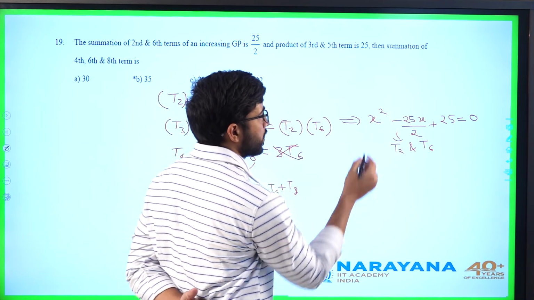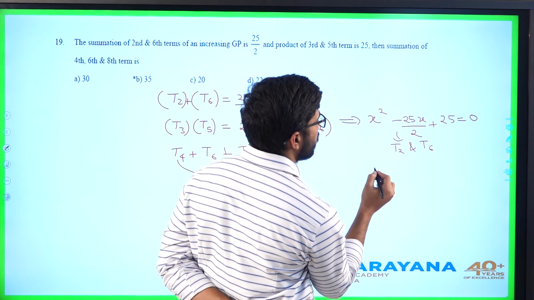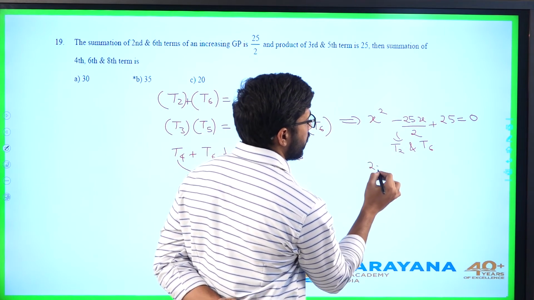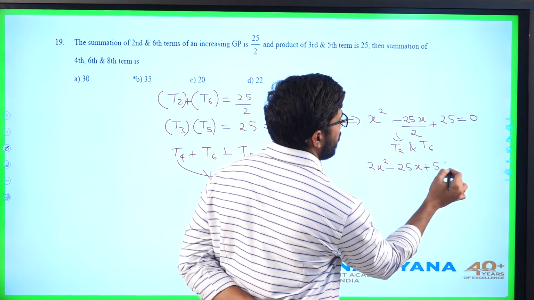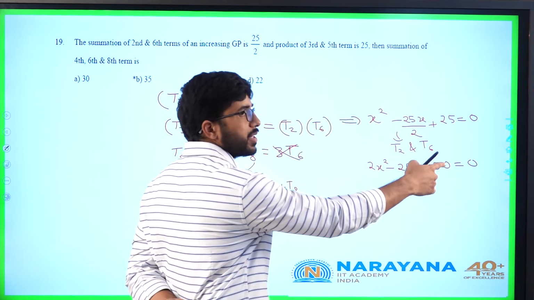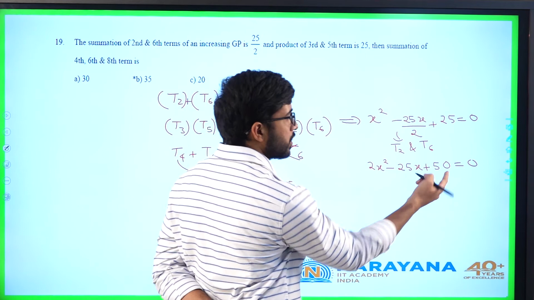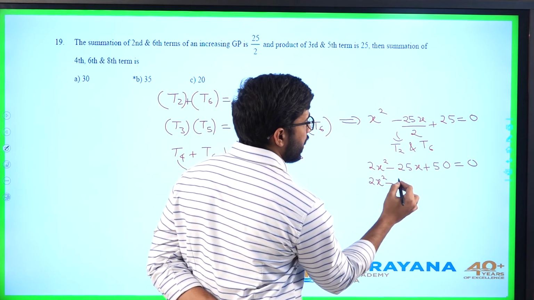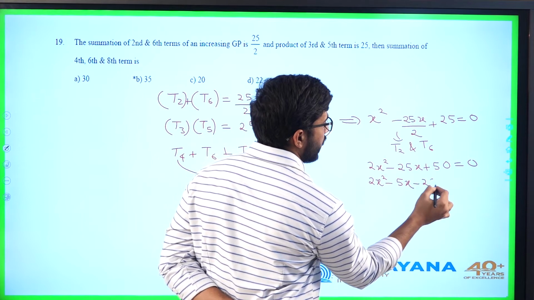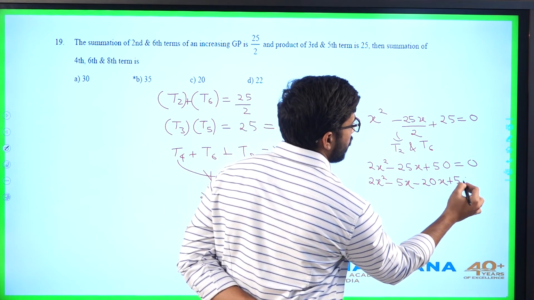Now T2 and T6, how will I find out the roots for this? 2x square minus 25x plus 50 equal to 0. Product is 100, so I can write it as 20 into 5. So I will get 2x square minus 5x minus 20x plus 50 is equal to 0.